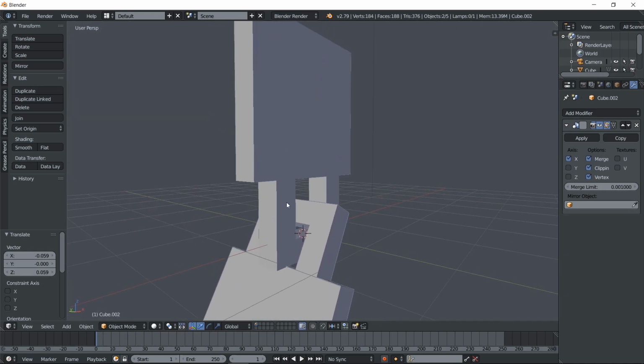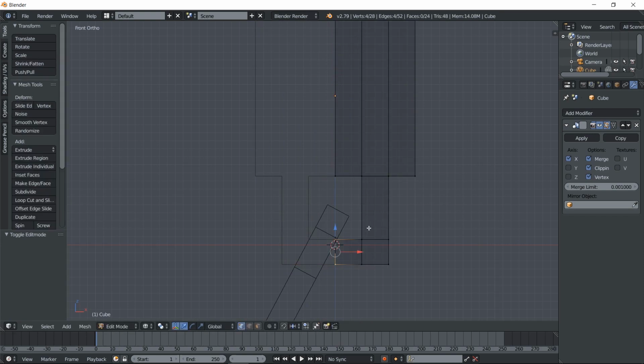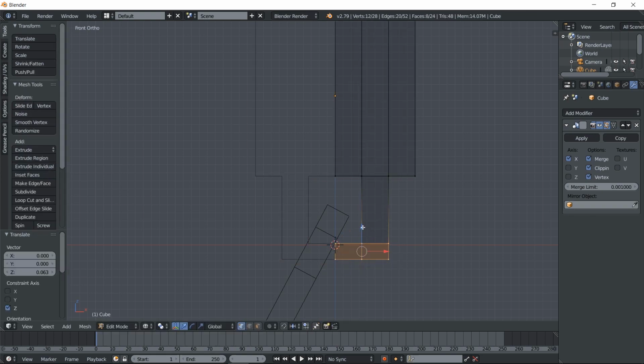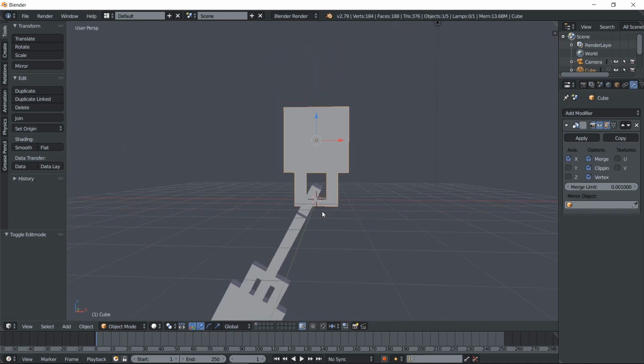I'm just using a simple chain with a cube, so I'm not really sure if this looks like a chain.